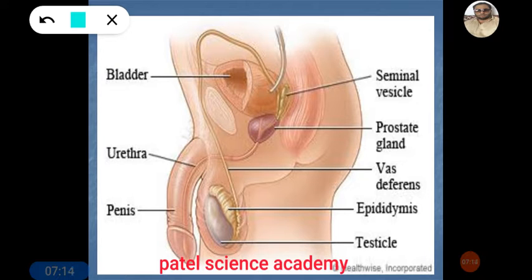One more time I'll explain it. This is the testes, one pair of testes.